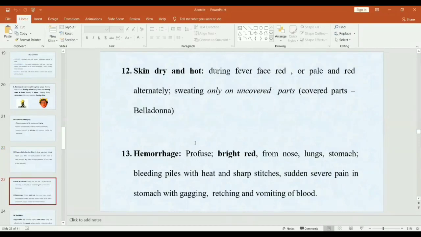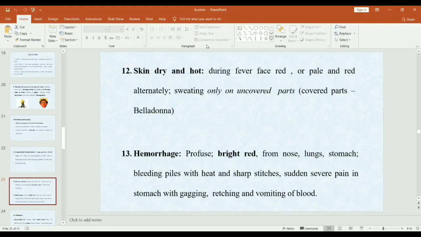Next keynote is skin is very dry and hot. During fever, face is red or pale and red alternatingly, and sweating is only on uncovered parts. Means the limbs which are not covered, or face, that is sweating on uncovered parts. And it is compared with belladonna. Belladonna has sweating on covered parts.